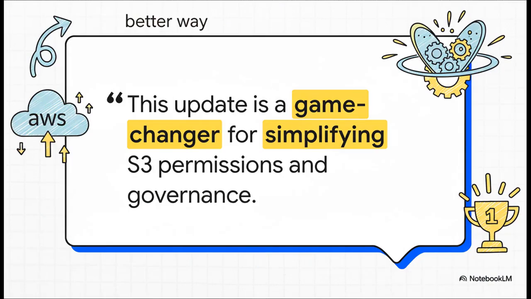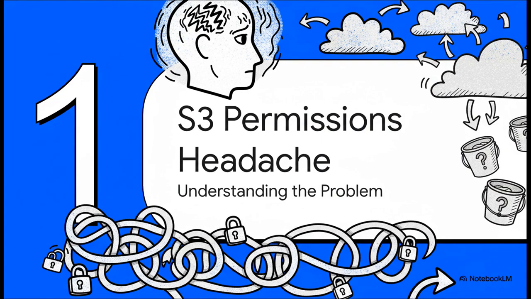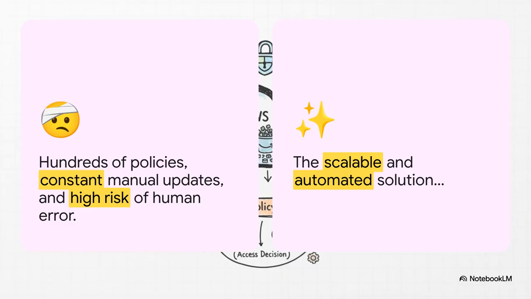But what if there was a better way? I saw a quote from a cloud architect that just nails it. They called a recent AWS update a game changer for this exact problem. And today, we're going to find out why. Okay, so first, let's really dig into the problem we're all trying to solve here, what I like to call the S3 permissions headache.